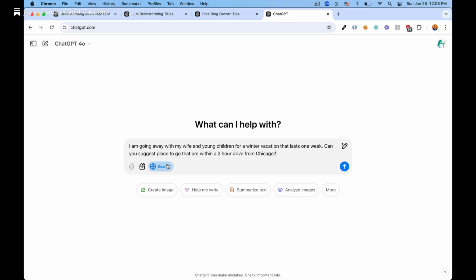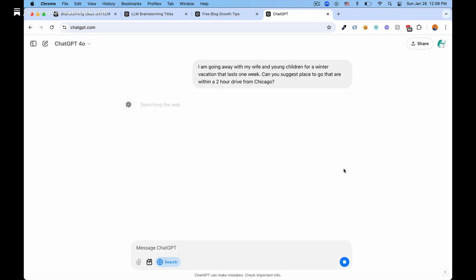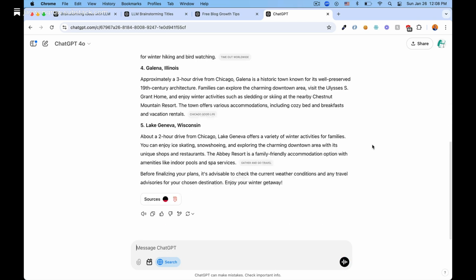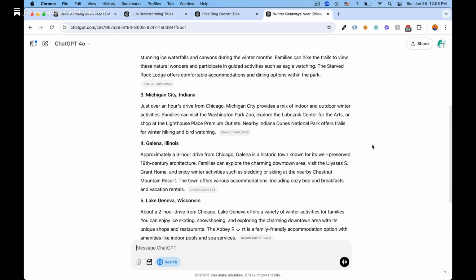Firstly, I need to make sure that ChatGPT can figure out what locations are indeed within a 2-hour radius from Chicago, which is something that the internet may be necessary for. Also, I want ChatGPT to have the latest info, such as a brand new attraction that may have opened last month. Here were some recommendations by ChatGPT, my new travel agent.